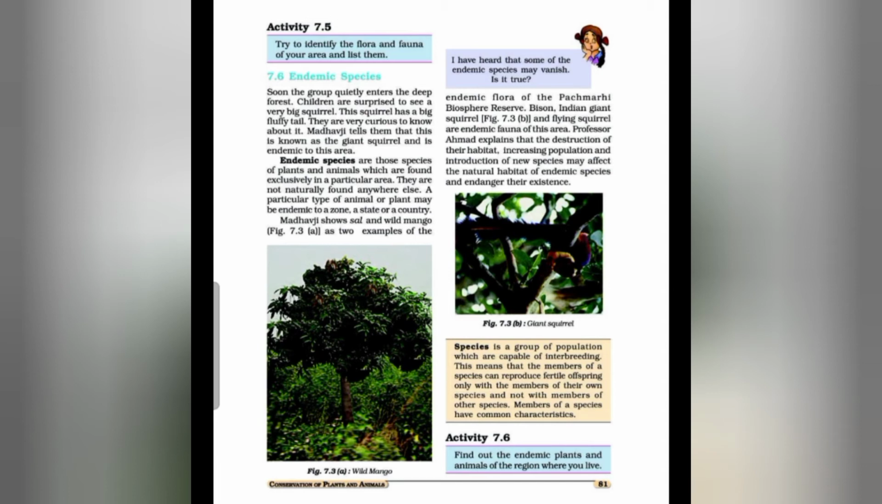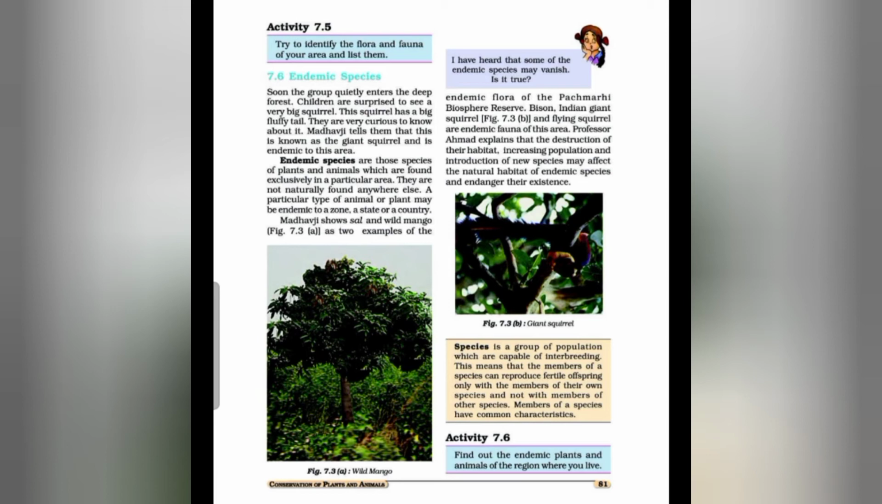Now, endemic species. Some of the group quietly enters the deep forest. Children are surprised to see a very big squirrel. This squirrel has a big fluffy tail. They are very curious to know about it. Madhavji tells them that this is known as a giant squirrel and is endemic to this area.